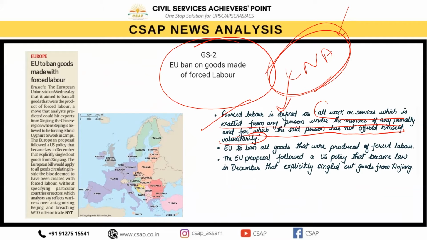तो forced labor किसको बोलेंगे? For any person under the menace of any penalty and for which the said person has not offered himself voluntarily. CNA मैं voluntarily कर रहा हूँ. So therefore I can directly say that I am not a forced labor. तो यहाँ पे क्या बोला गया है EU के द्वारा, that is the European Union के द्वारा.